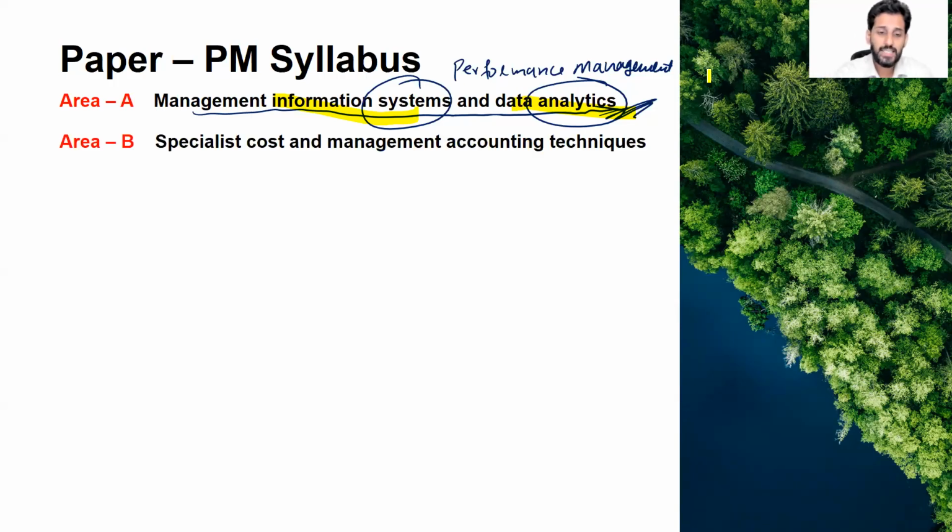Area B, specialist cost and management accounting techniques. Now, what does this section include? This is basically an area with different topics which you will be learning, and these are covered in your lectures on your VLS portal. Now, this is specialist cost and management accounting techniques. What does it include?